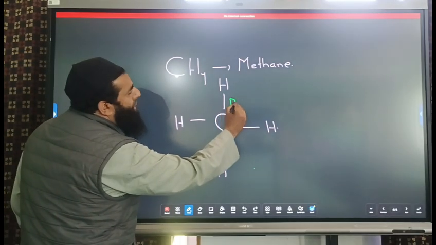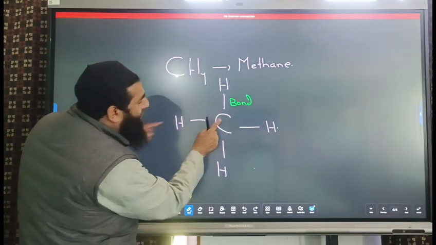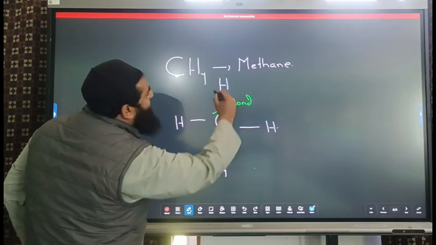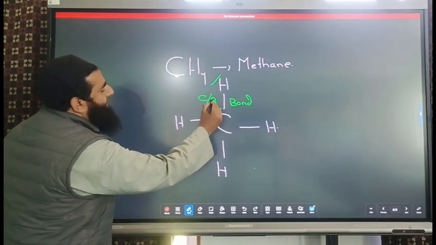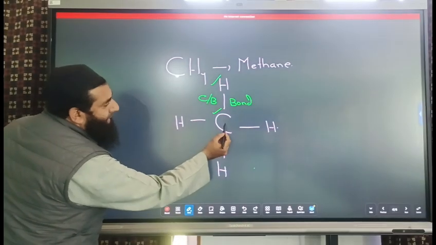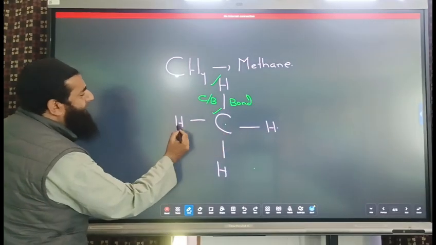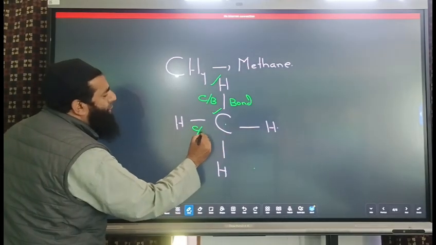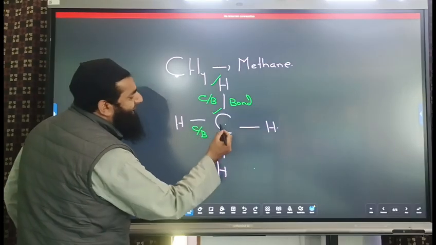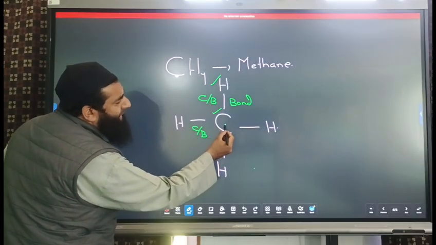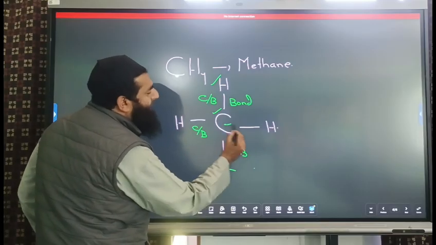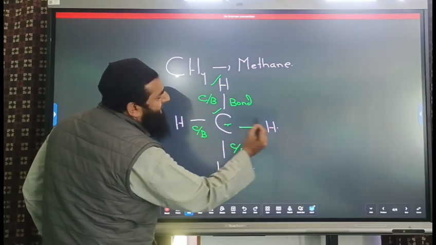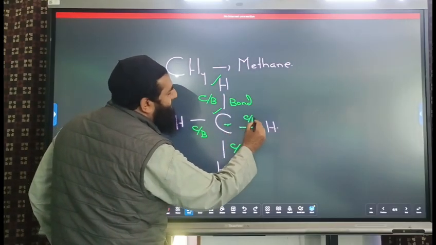Here, the bond, the force of attraction between this carbon and this hydrogen atom will be a covalent bond. Similarly, the bond between this carbon and this hydrogen will be a covalent bond. In the same fashion, the bond between this carbon and this hydrogen will be a covalent bond. Again, the bond here between this carbon and this hydrogen will be a covalent bond.